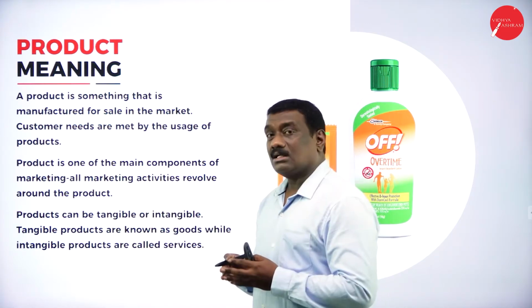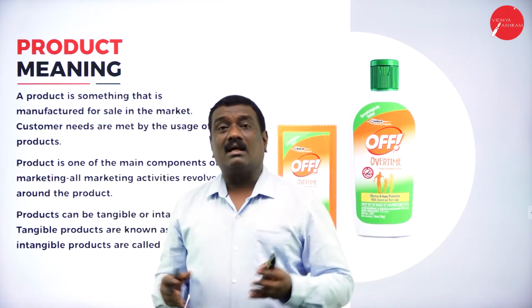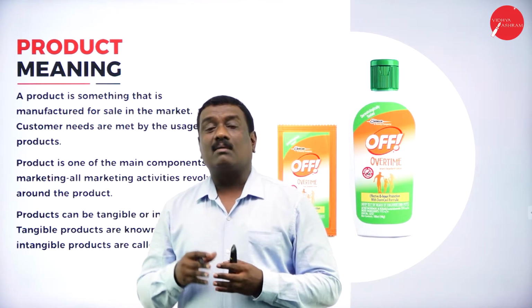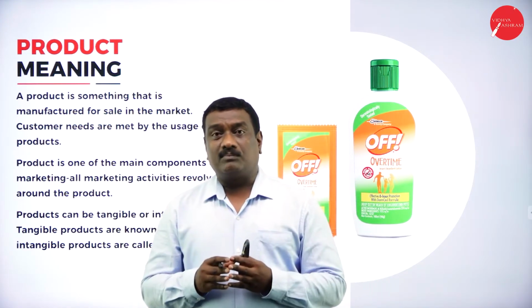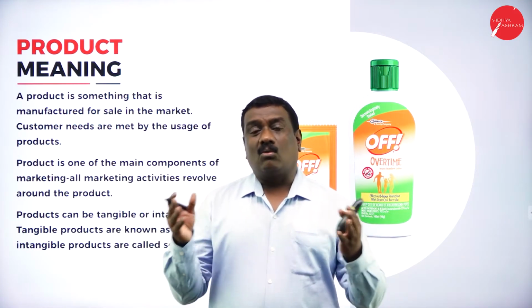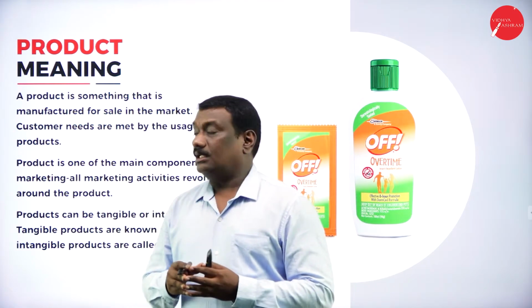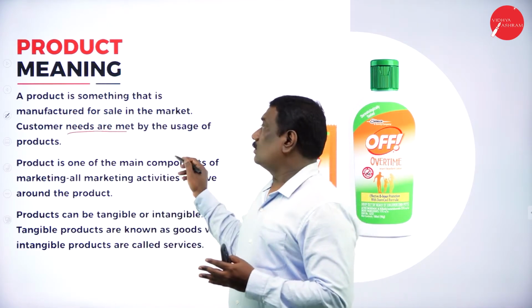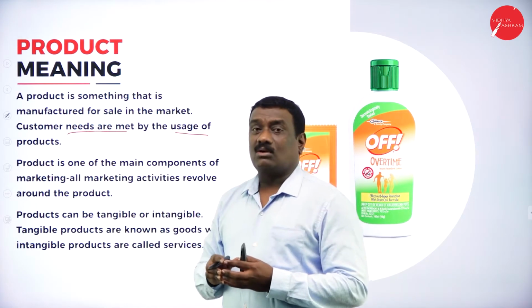And these customers need these products in order to meet their day-to-day activities. For example, it may be a brush or a paste or a book or a pen. So all these are nothing but a soap or detergents, washing powders, or you can take refrigerators or washing machines. See, all these are nothing but the product or a commodity, right? Where the customer needs it. Why do they need it? Because in order to utilize it or use it in the day-to-day affairs or in the day-to-day activities.